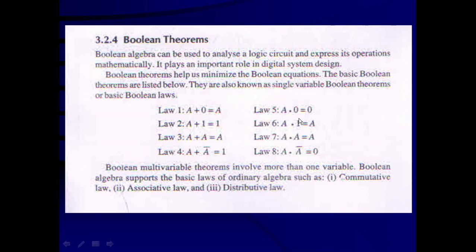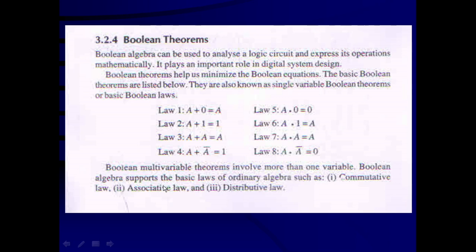Similarly, these are for the AND operation. A dot 0 is equal to 0. A dot 1 is equal to A. A dot A is equal to that variable itself. And A ANDed with its complement always results in 0. Boolean multivariable theorems involve more than one variable.